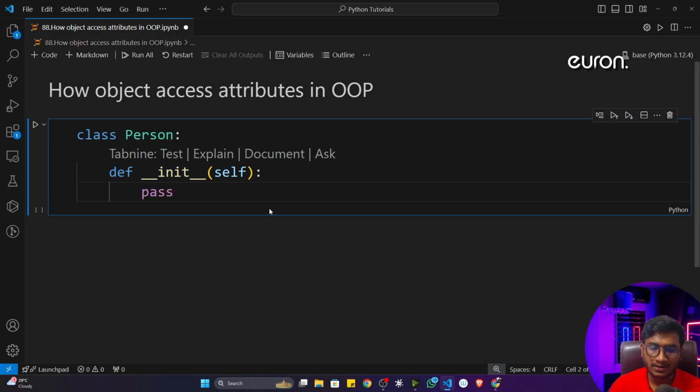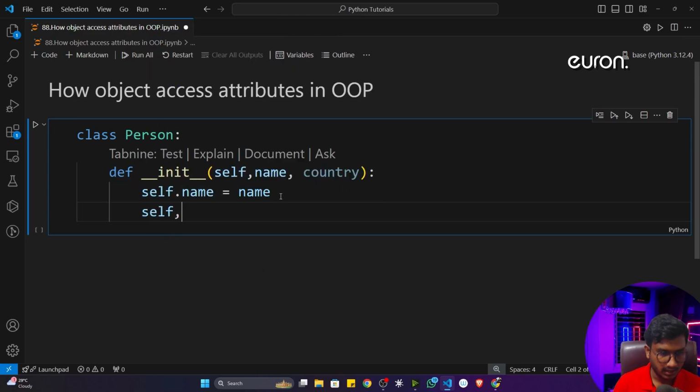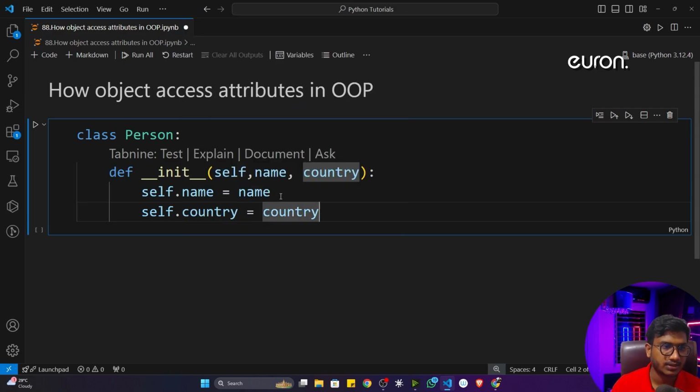Whenever you are defining any kind of constructor, inside the constructor, in this particular function, you have to take this particular parameter. So let's say I want to take two parameters called name and country. Now I will define these as class variables. I'll take a variable called self.name, and inside name I'm going to store whatever name the user is giving. Then the next variable I'm going to create is country. Country is equal to country.